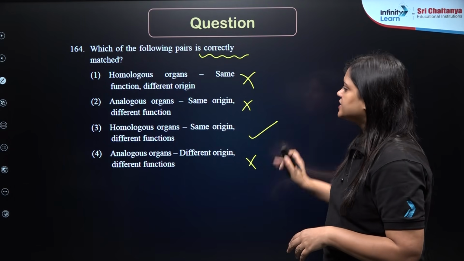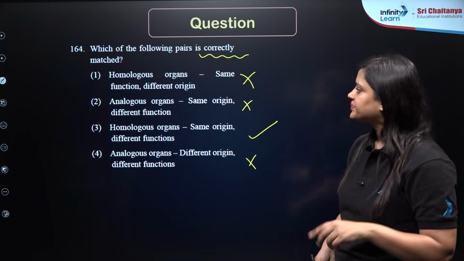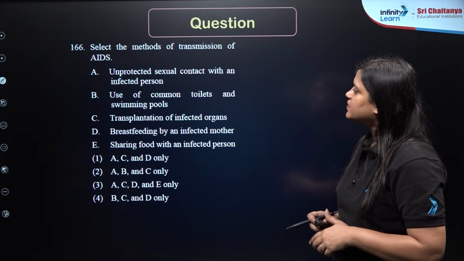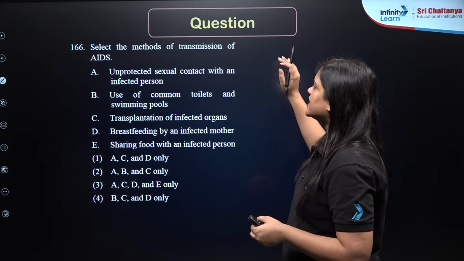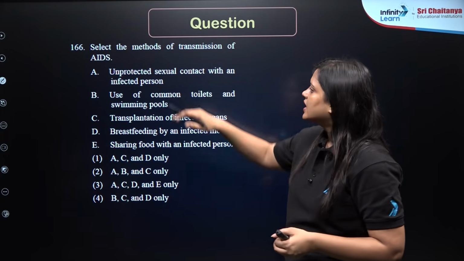So these are examples of homologous organs. Now let's move on to our next question. Select the method of transmission of AIDS.